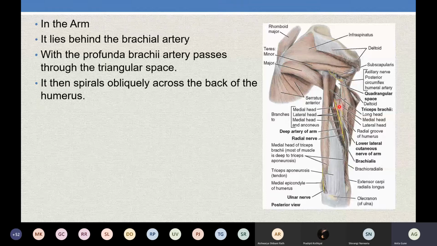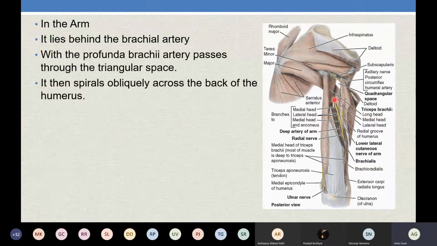So the radial nerve along with the profunda brachii will go, and they lie in close approximation with the posterior surface of the humerus, in the groove which is called the spiral groove.